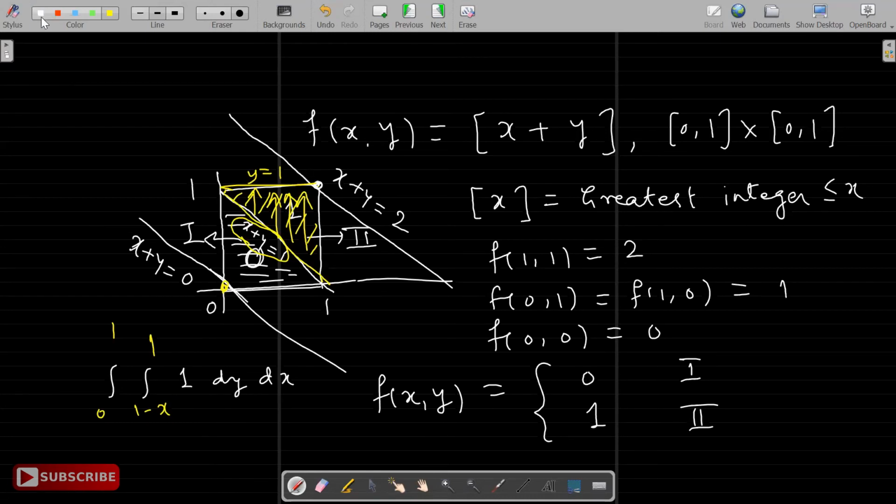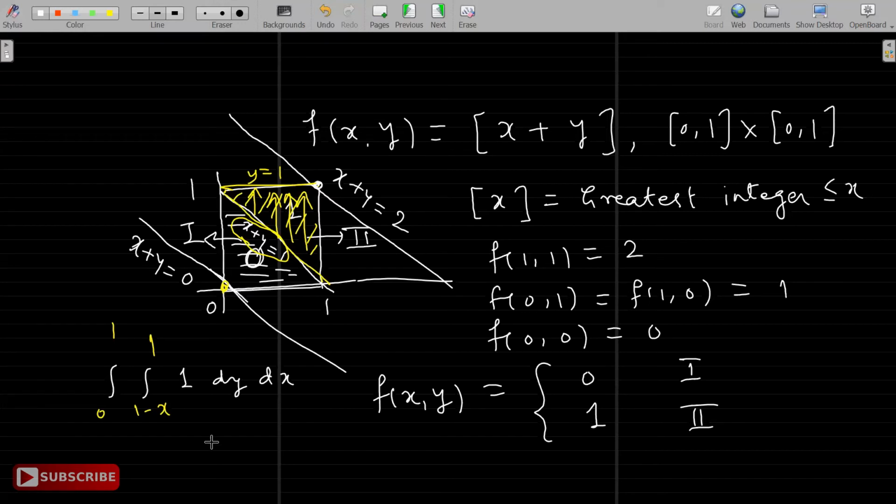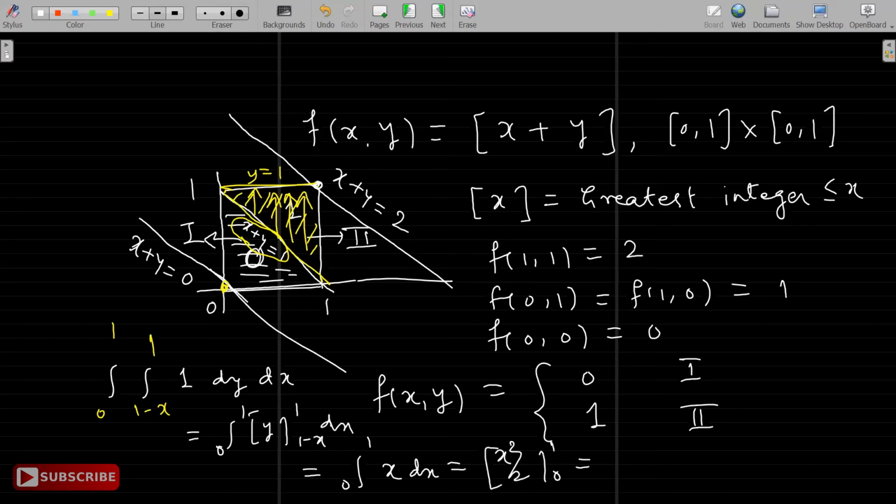Now we can integrate. Now the function is easy, the integral is easy. So the first integral will be integral 0 to 1, y, limits for y are 1 minus x and 1, dx. That is equal to integral 0 to 1, upper limit 1 minus x, right, that is x dx. So this will be x square by 2, limits 0 to 1, that is equal to half.